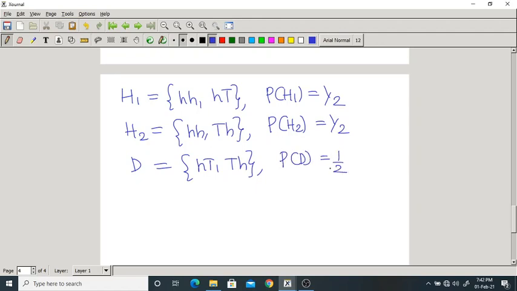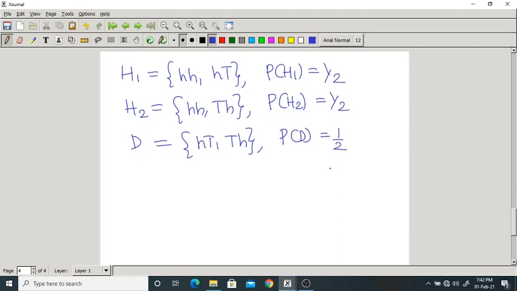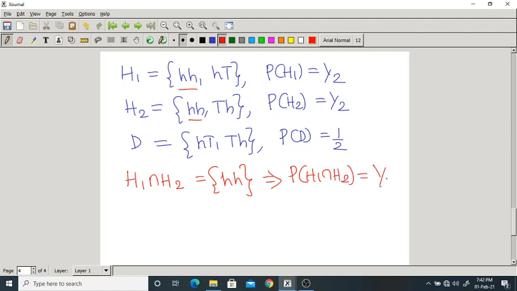Now we have to verify whether all these three events are independent or not. Just now we solved the same problem for conditional independence. That is different. Now I am asking the independence of these three events. Please be careful. What is H1 intersection H2? How many elements are there? HH. What is the probability of H1 intersection H2? 1 by 4. Correct?